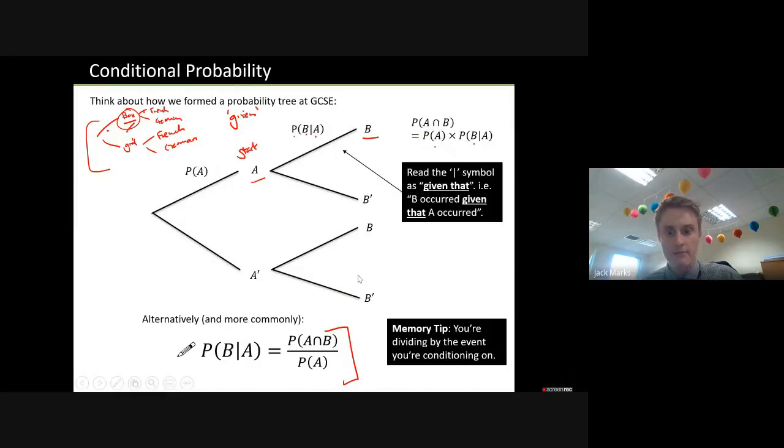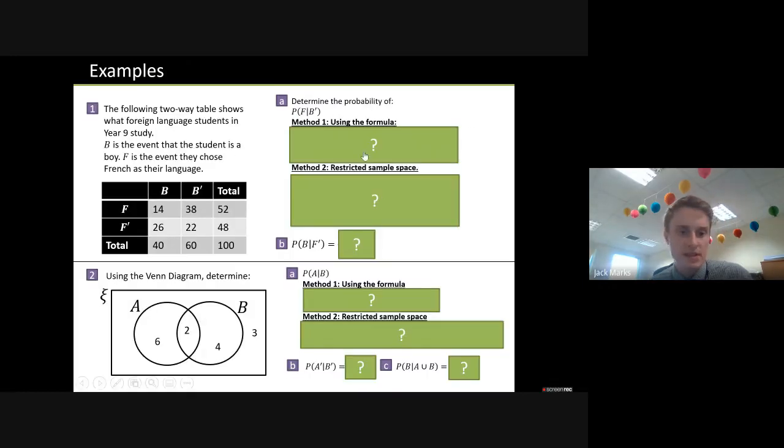Okay, so we're going to be working with conditional probability here. Just to describe the rest of the diagram, this means A, this means not A, this means B, this means not B. So that's the complement that we talked about earlier. So some examples here. We've got two-way tables. We've got Venn diagrams. Let's have a look at working out a few of these probabilities.